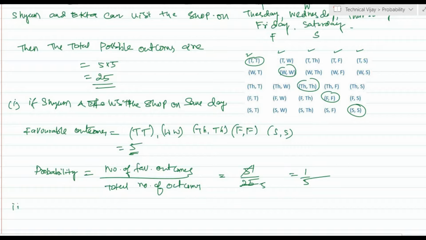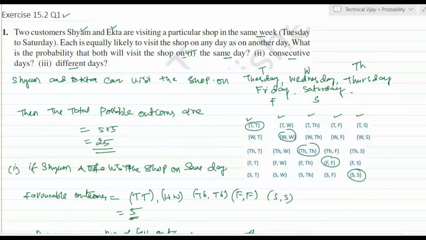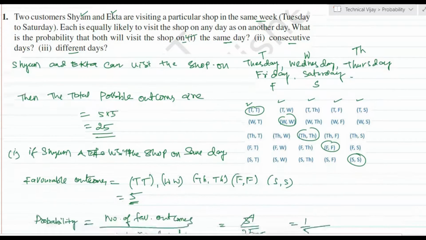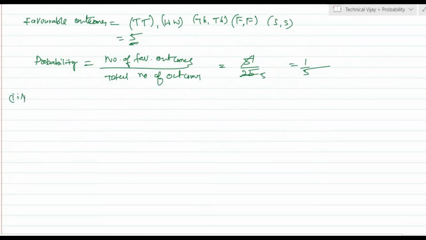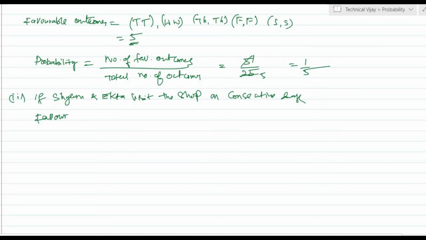Now the second one is the probability on consecutive days, if Shyam and Ekta visit the shop on consecutive days. How to calculate the favorable outcomes?